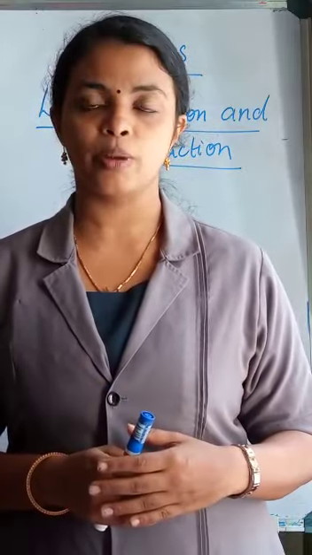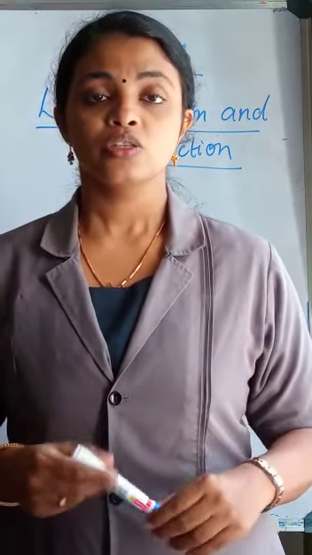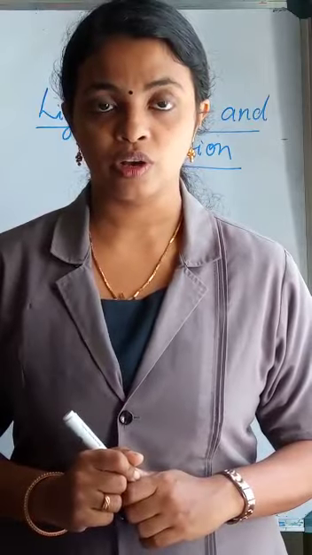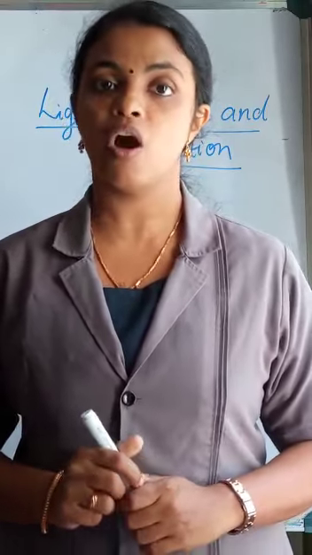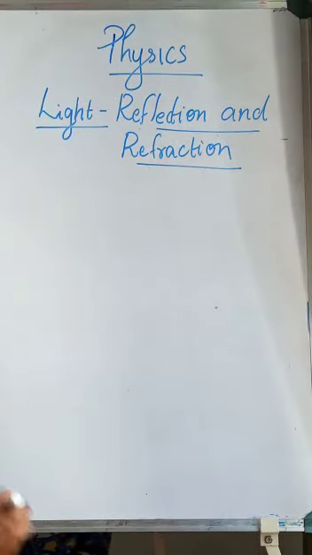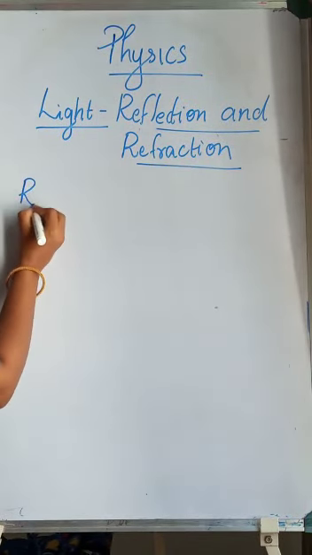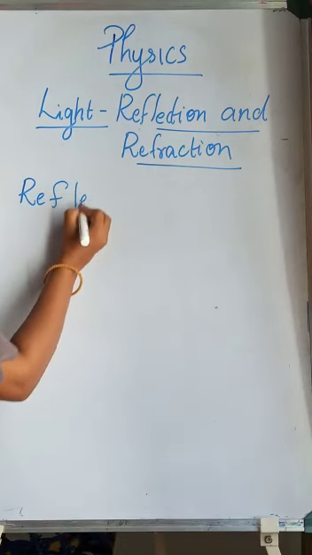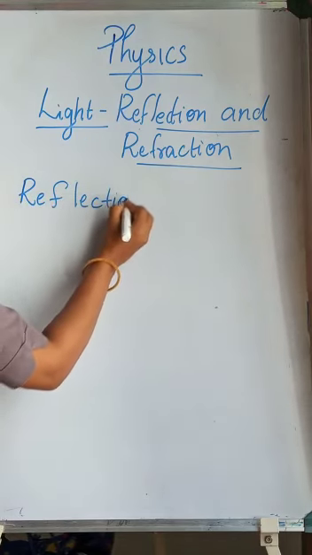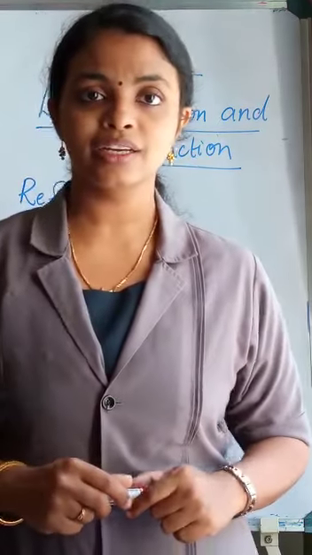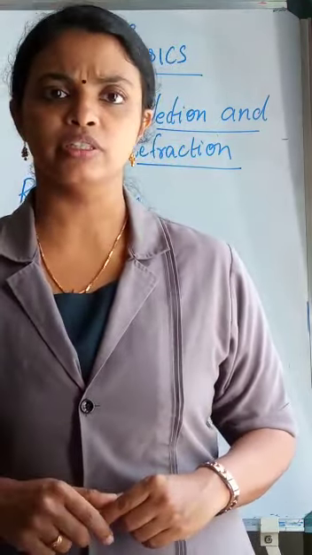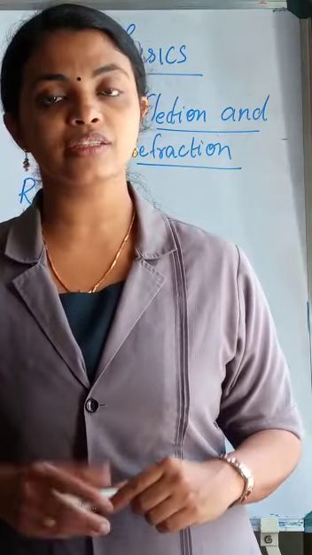So, the first phenomenon, which is the easiest one, is reflection of light. What is reflection of light? Reflection. Have you heard about this word? Yes, this is a common word, reflection. What is that reflection?